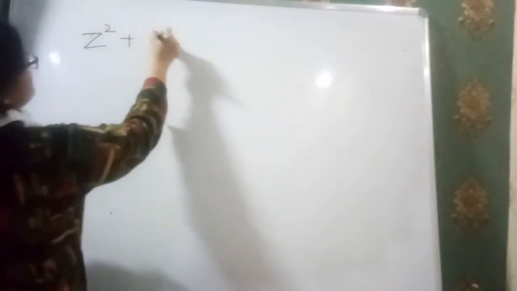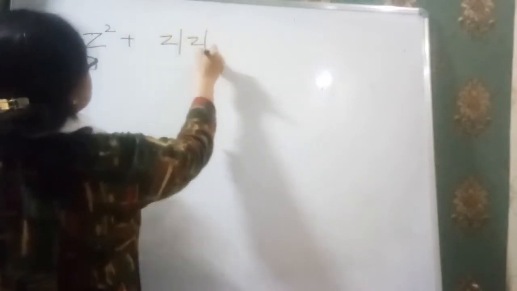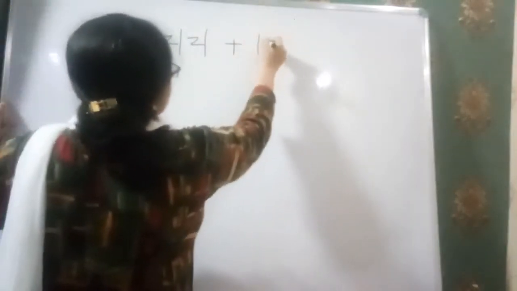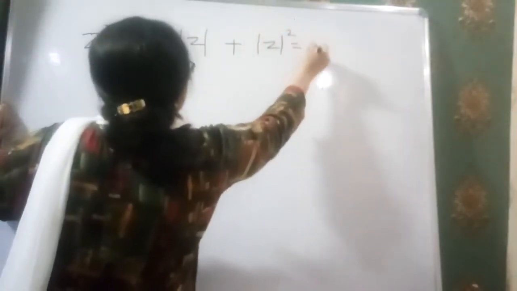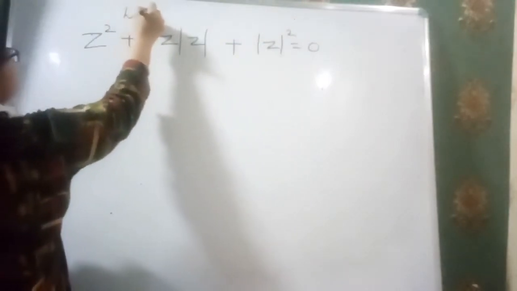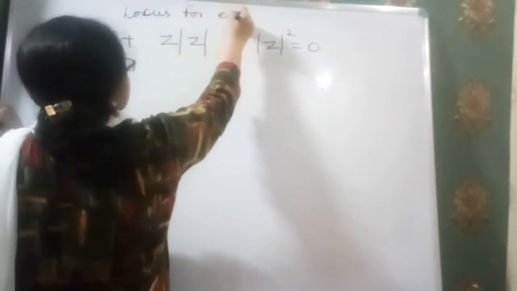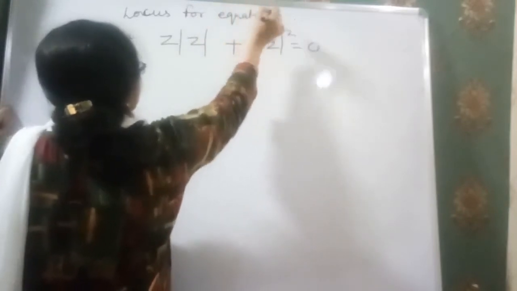It's an interesting equation: z squared plus z mod of z plus mod of z squared. Clear? And we have to find the locus for that equation, whether it is a straight line or the circle or anything else.